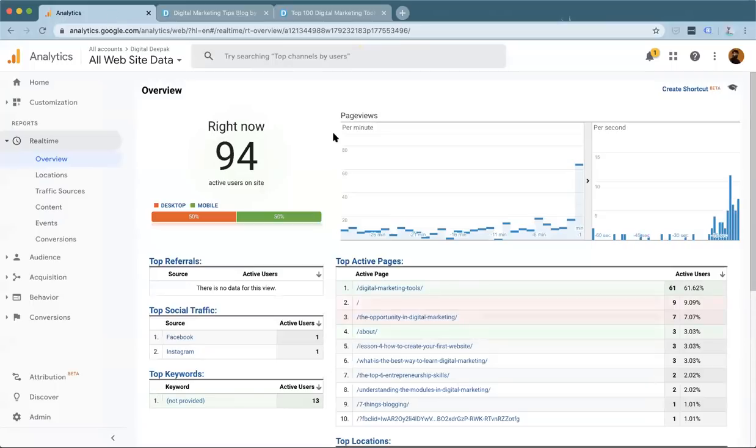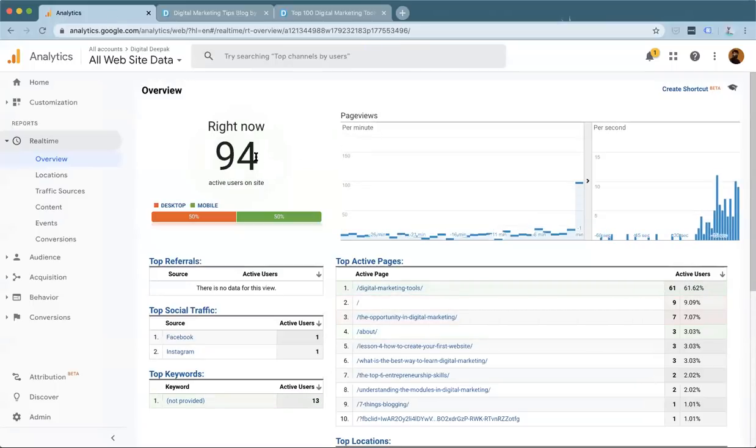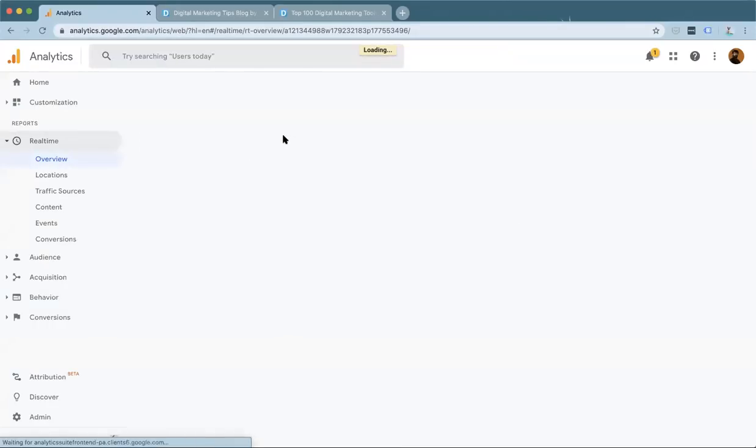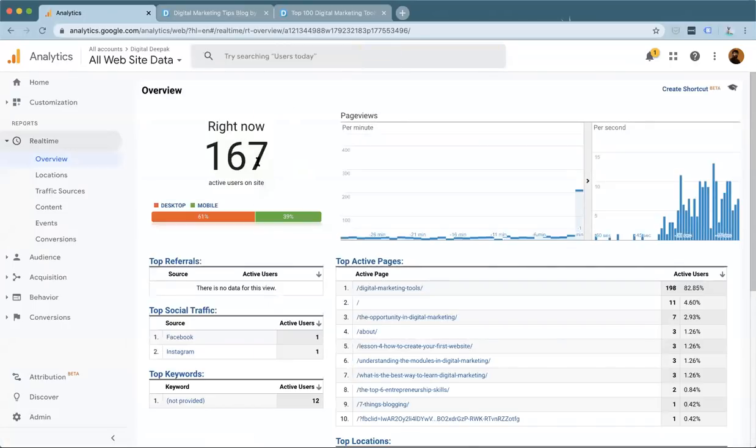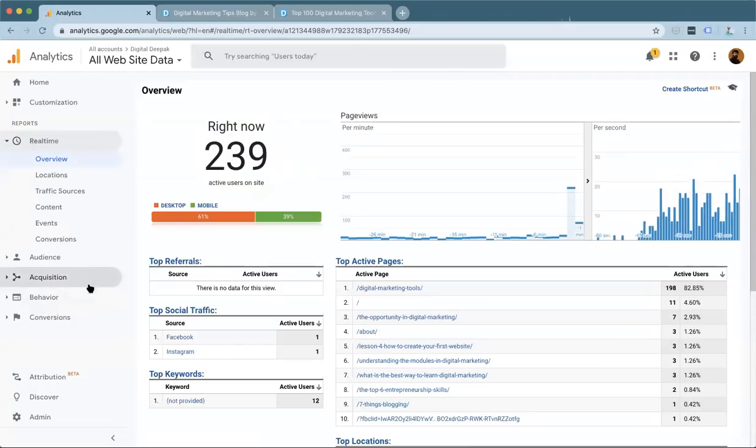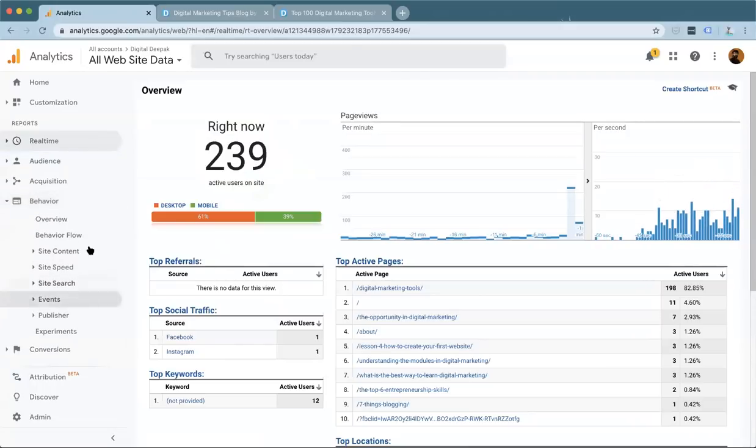And what we can see here is that the number of live visitors on the site will start increasing, because Google Analytics starts tracking visitors in real time. So I'm basically hitting refresh here. If you have visited that URL, then the number of live visitors that I am seeing will start increasing. You can see that the number of live visitors started increasing. Isn't this amazing? So basically what I want to show you is how much traffic that particular article is getting.